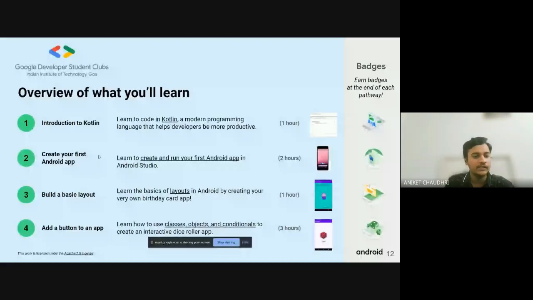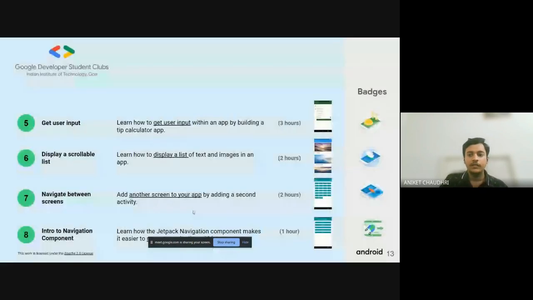Then in the next session, we will go on to create our first app, and we will run that app on our Android Studio, and we will customize it by making a birthday greeting app, and we will add some buttons to the app to make the app more interactive. Then we will add some user inputs. We will ask for user inputs and display a scrollable list. And then these all will be single screen apps.